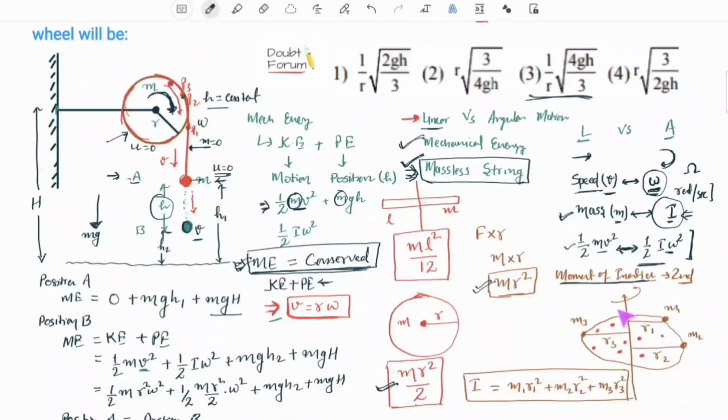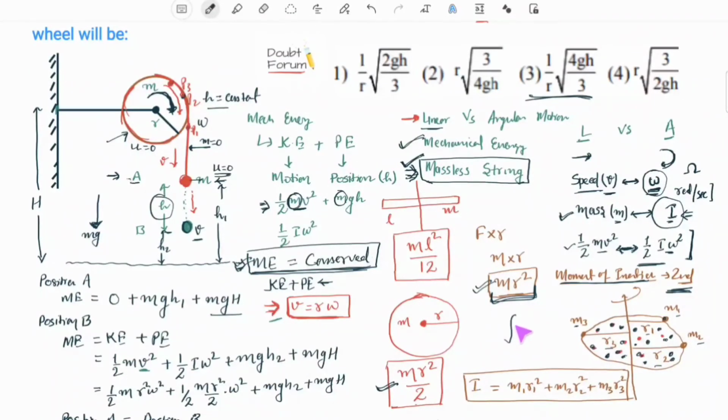The moment of inertia of a body consisting of three particles m1, m2, m3 located at distances r1, r2 and r3 from the axis would be the second moment of mass of each of these particles and the sum of the three: m1 r1 square plus m2 r2 square plus m3 r3 square. But in practical terms, every body consists of an infinite number of particles. We cannot calculate the second moment of mass for each particle by assuming its distance, so we use the technique of integration.